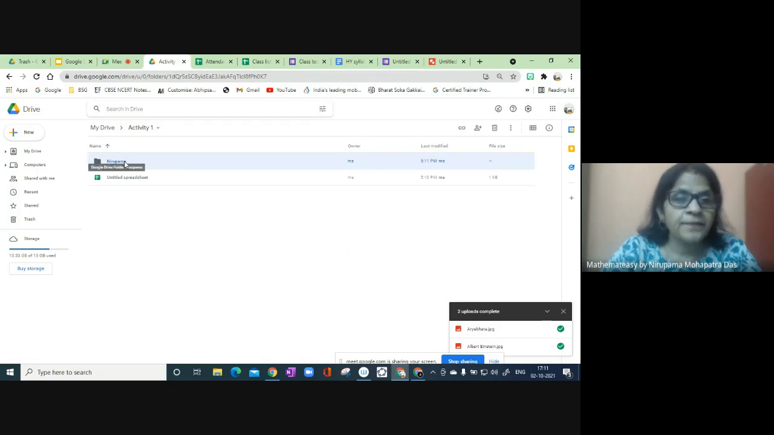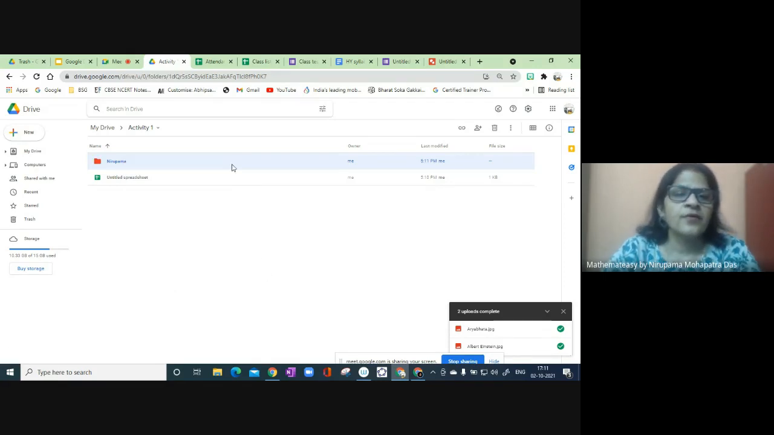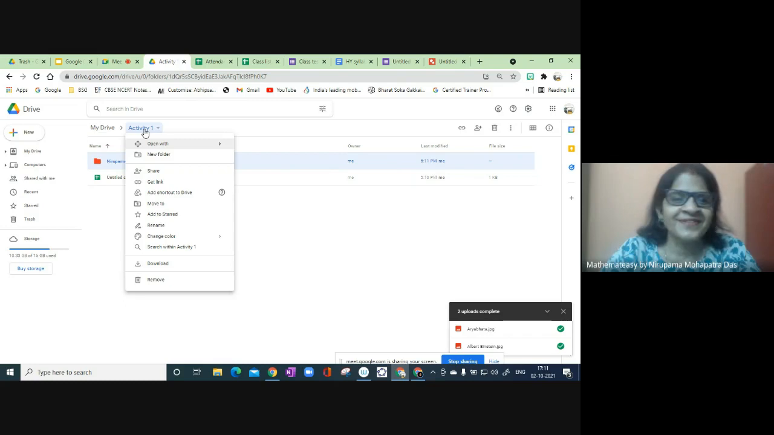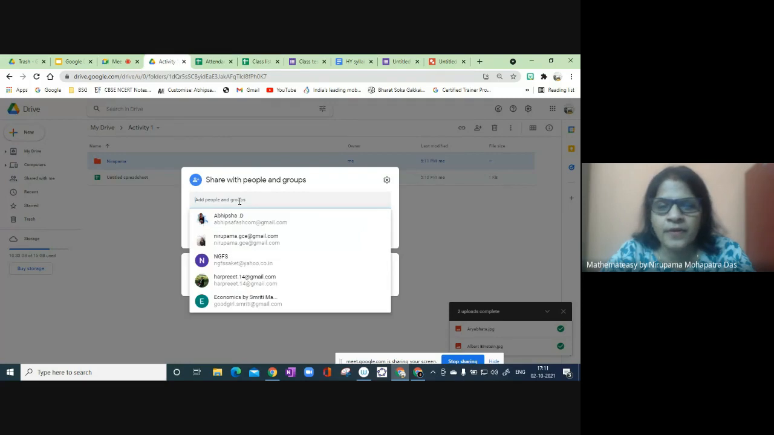Yeah, document is ready. Now here by right clicking, we can get so many options. We can change color. Okay, so I'm sharing this one with you. So maybe all of you can create your own folders by name. Ma'am, we can choose our own colors? Yes. So, okay, I'm sharing with you. I'm making you editor, then you can share the link. Sure, ma'am.